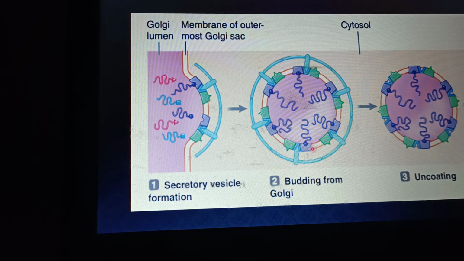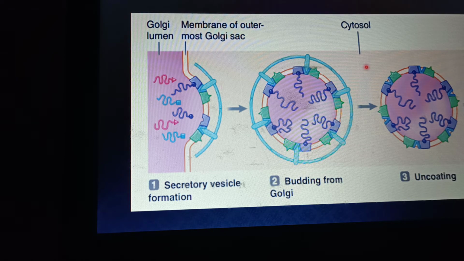And this protein is the recognition protein, or recognition marker. Here you can see the binding of protein particles through the sorting signal with the recognition markers.